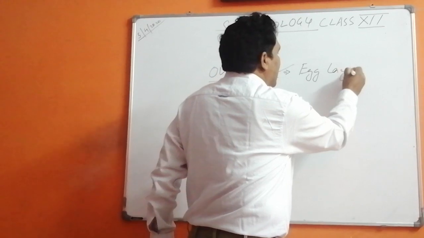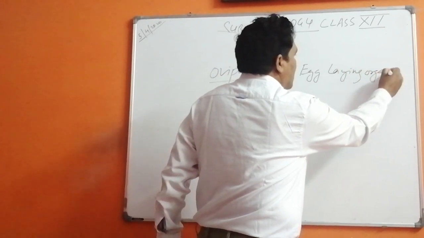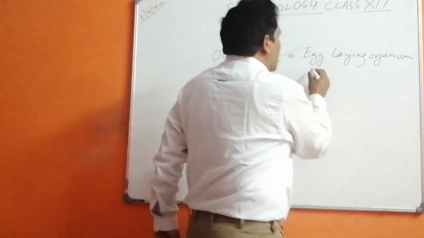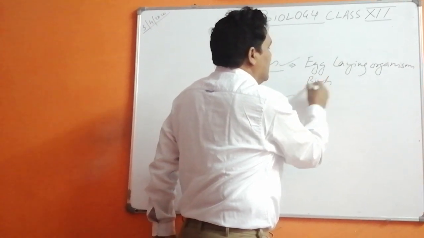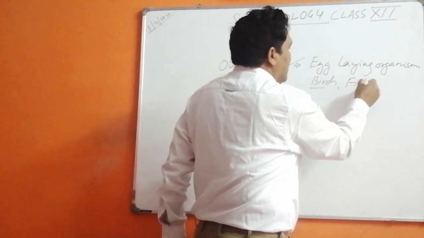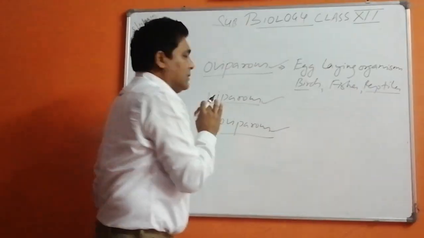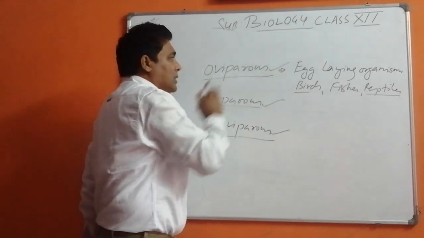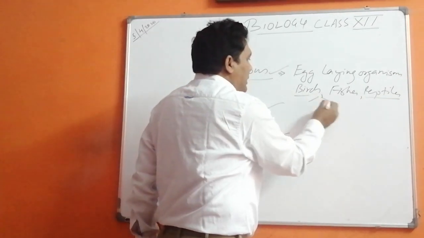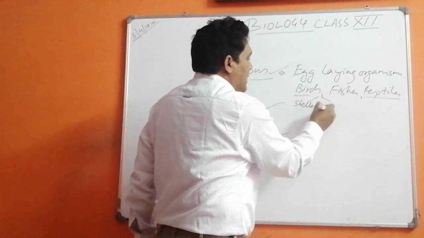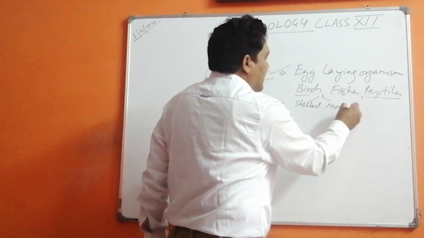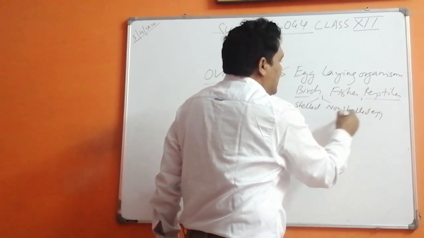They are egg-laying organisms. So here come the birds, the fishes, the reptiles. They are all oviparous, meaning they produce eggs. Now eggs are also of two types: shelled eggs and non-shelled eggs.